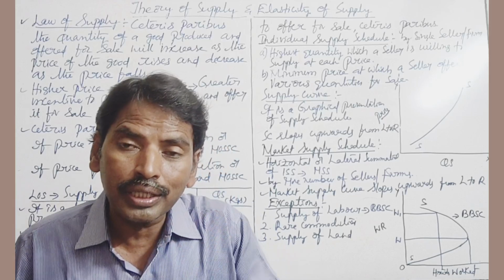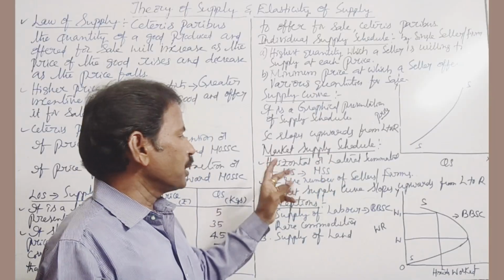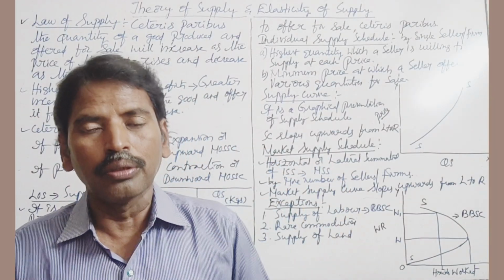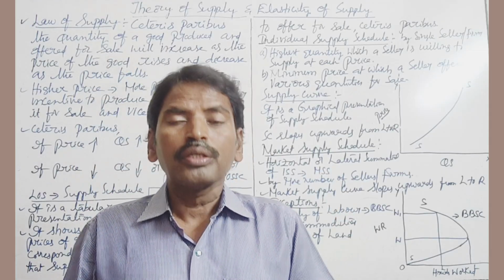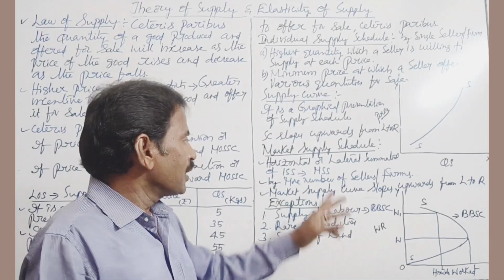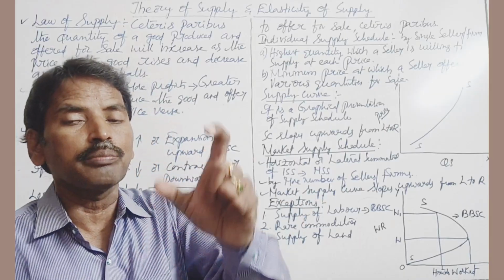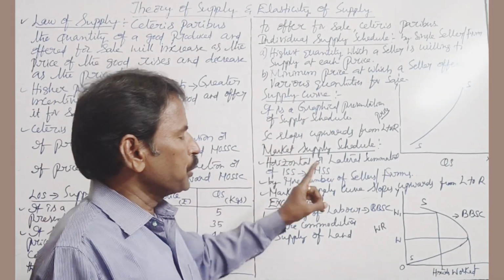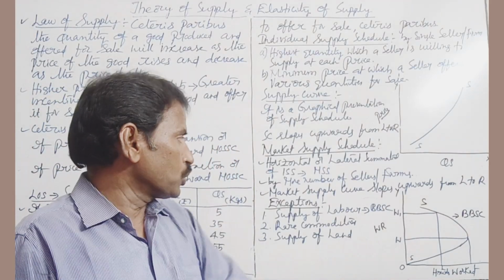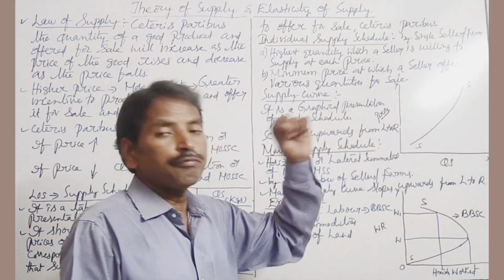How to obtain the market supply schedule? By horizontal summation or lateral summation of individual supply schedules, we obtain the market supply schedule. So if the individual supply schedules are added horizontally, we get the market supply schedule, by more number of sellers, by more number of firms.